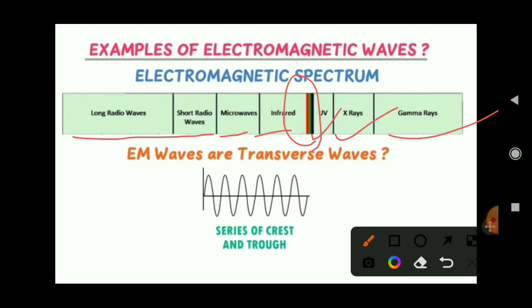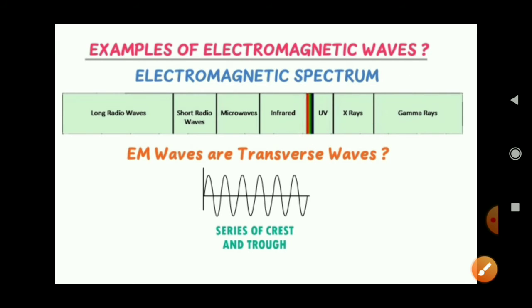It consists of long radio waves and short radio waves, then microwaves, infrared. Below the red is infrared, and above the violet is ultraviolet, and between the infrared and UV there is the visible range. Then UV rays are followed by X-rays, and X-rays are followed by gamma rays. So this is the spectrum of electromagnetic waves. We will discuss it further.